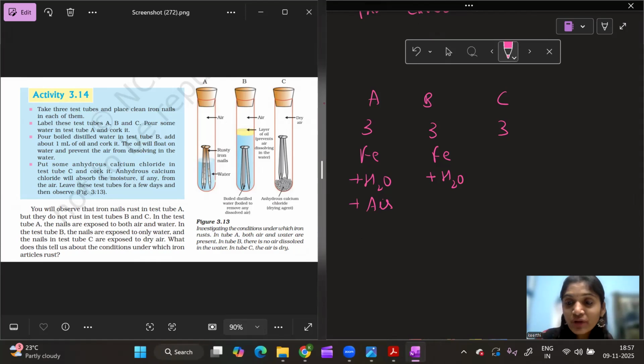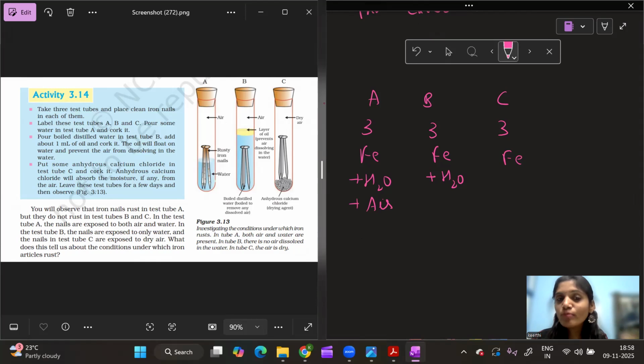Now in test tube C, I have my iron nails. I didn't take any water, so there is no water in the test tube. And what else do I have? I have anhydrous calcium chloride. What is the role of anhydrous calcium chloride? It will take all the moisture from the air. Usually the air around you has moisture in it.